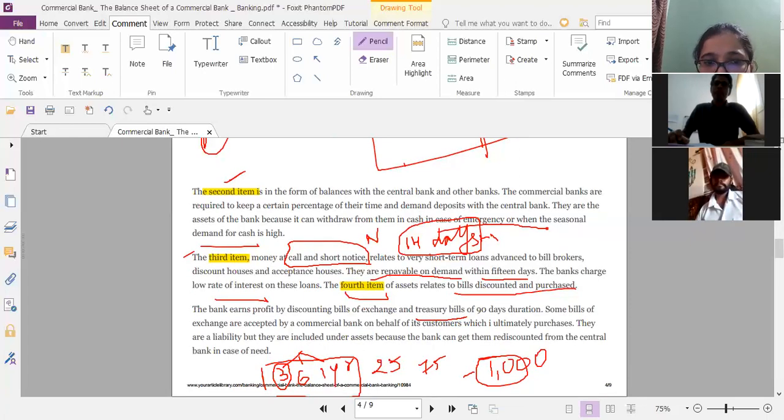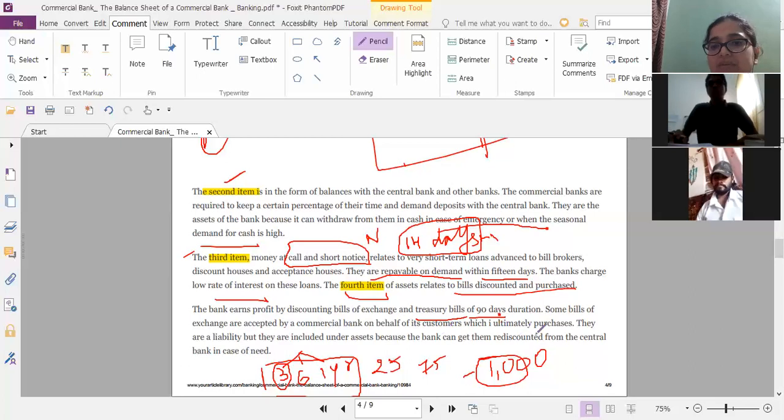So treasury bills. This is another asset of the banks, right? By discounting bills of exchange and treasury bills of 90 days duration. So here we're discussing treasury bills of 90 days, that is almost 3 months, right? Some bills of exchange are accepted by commercial banks on behalf of its customers.